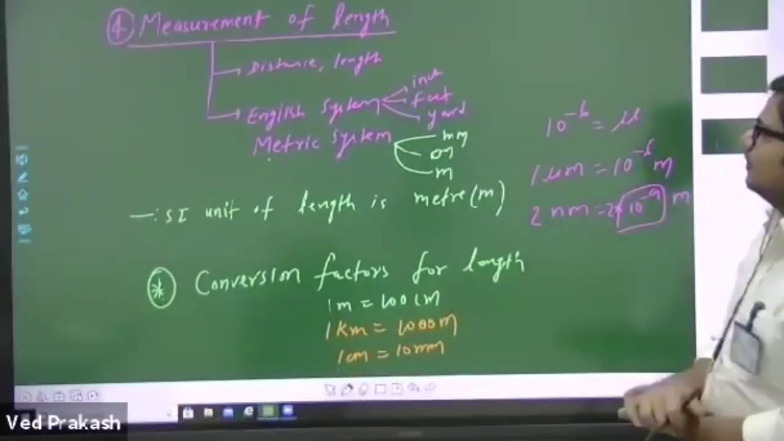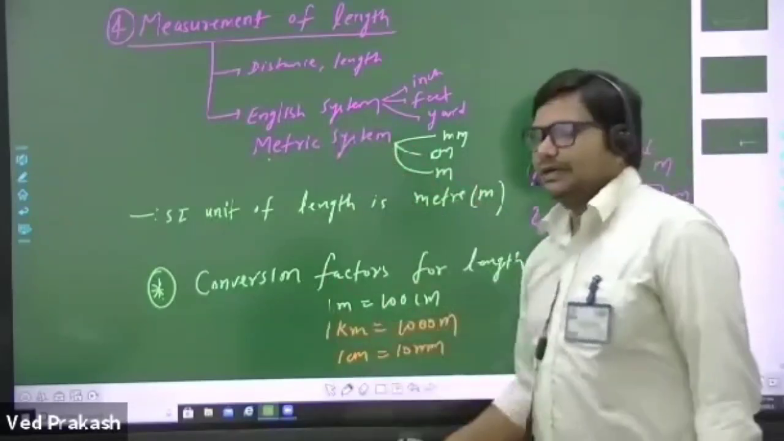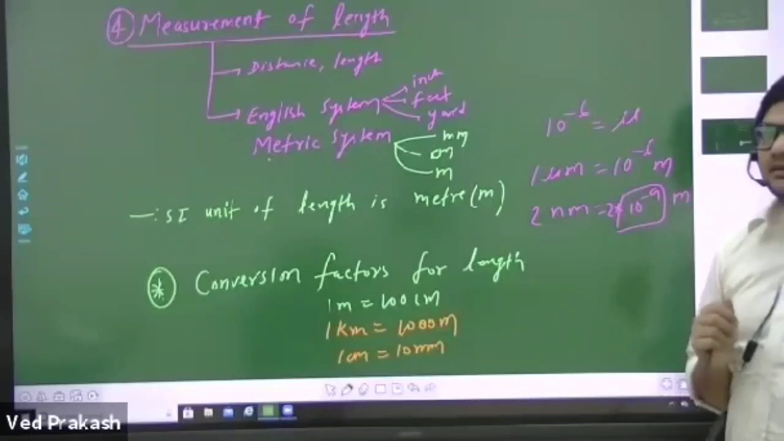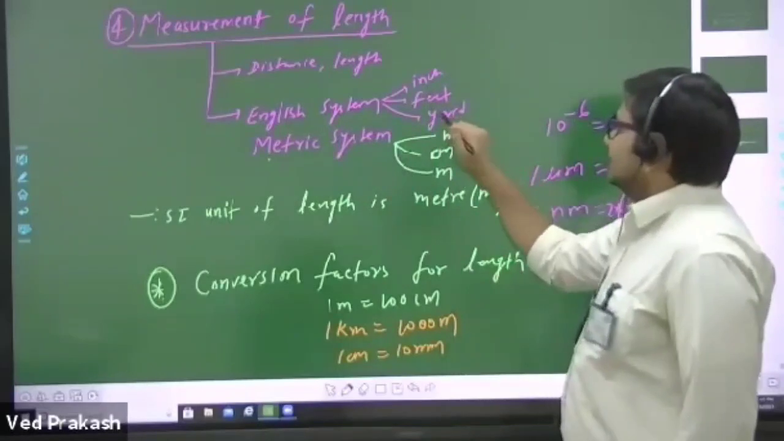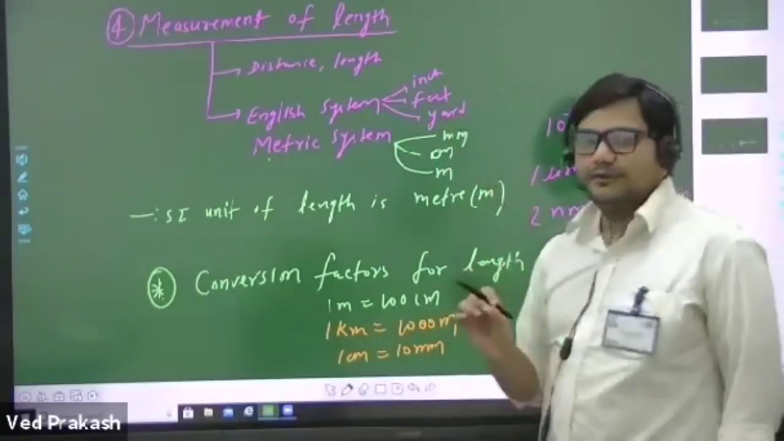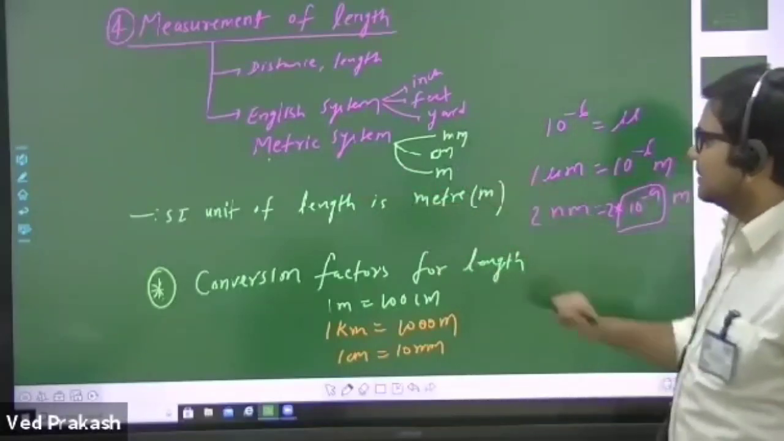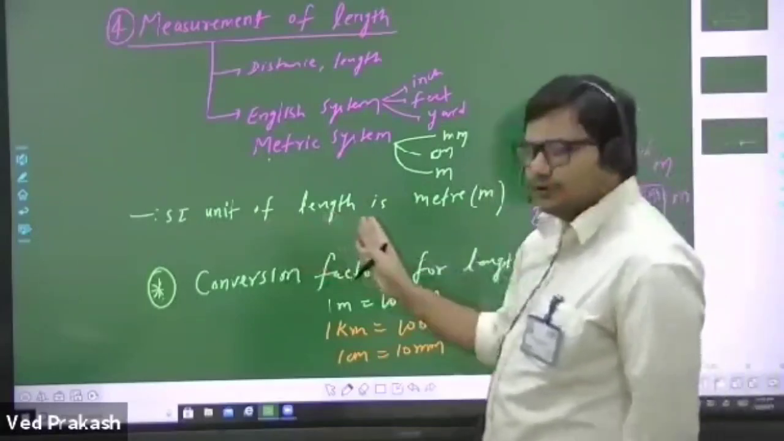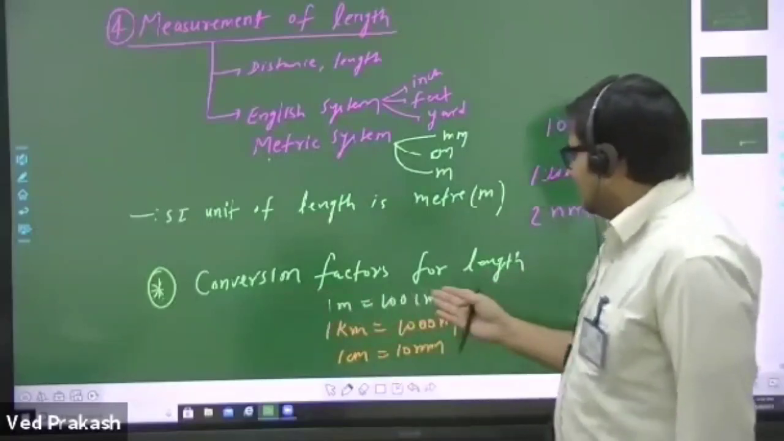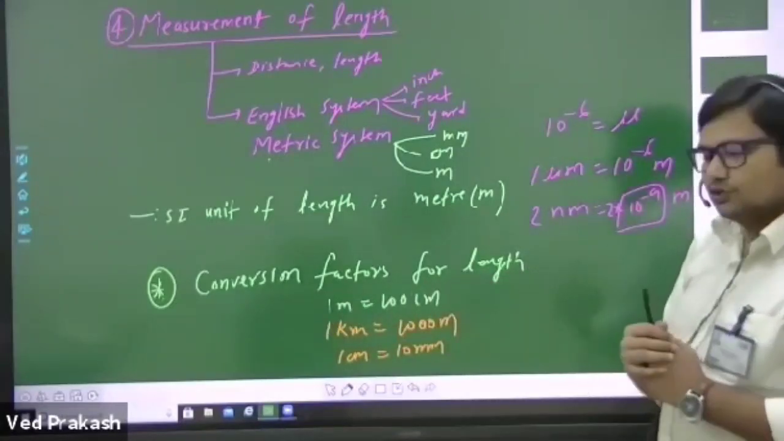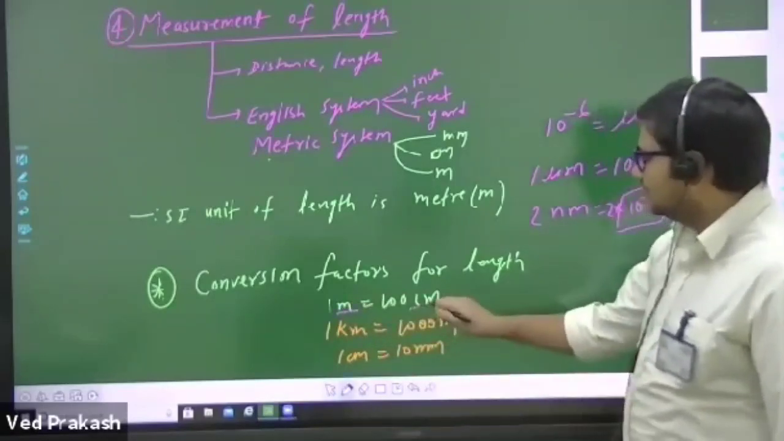Next is measurement of length. So we learn how we measure length. Different systems are there to measure length: SI system, CGS system, MKS system. In the English system, we use inch, feet, and yard to measure length of any object. And in the metric system, we use millimeter, centimeter, and meter. But the SI unit of length is meter. Some conversion factors are also there which we use to convert from one system to another system.